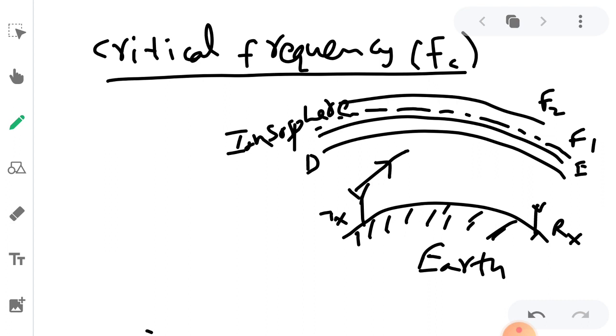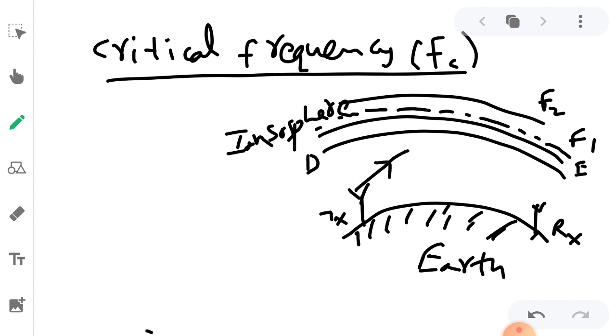So D, E, F1, F2, each ionized layer is going to have a different critical frequency. It is the maximum or highest frequency reflected by a particular ionized layer of the ionosphere.